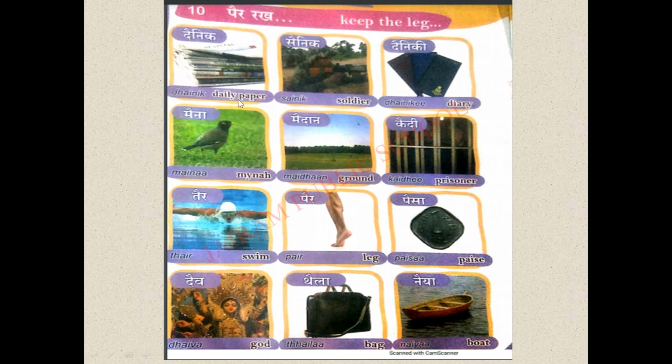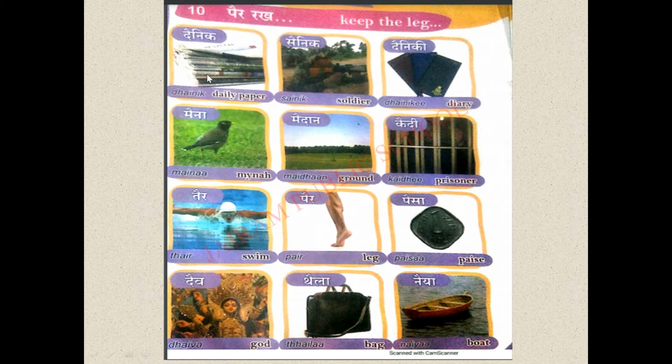So children, this is lesson number 10, Pairak. So it means what? Keep the leg. So in this lesson, we are learning I ki matra. These are some example words for I ki matra. Each and every letter has I ki matra in this lesson. Let's see what. First one is what?